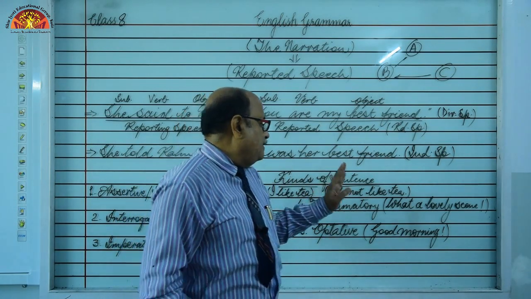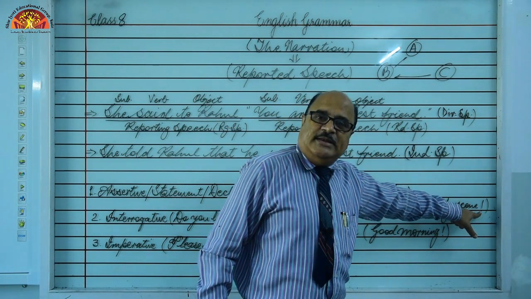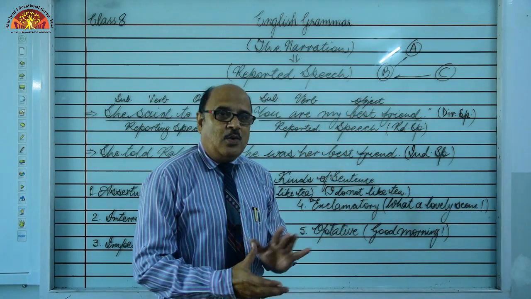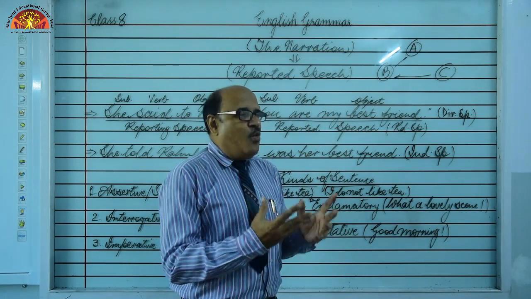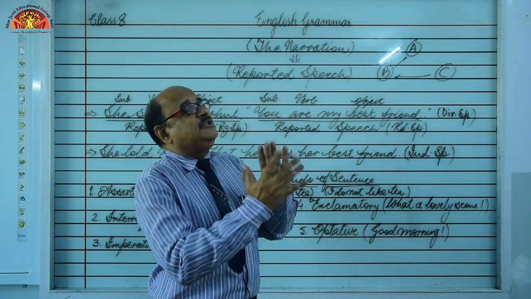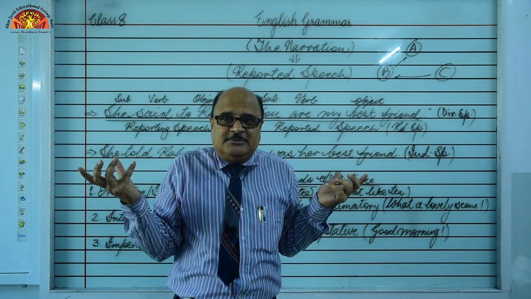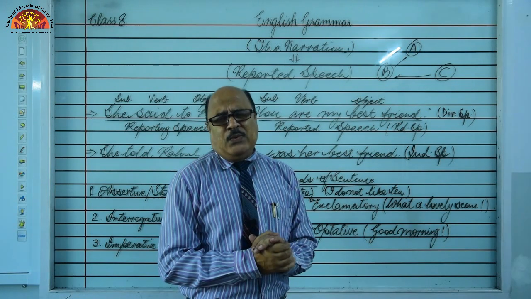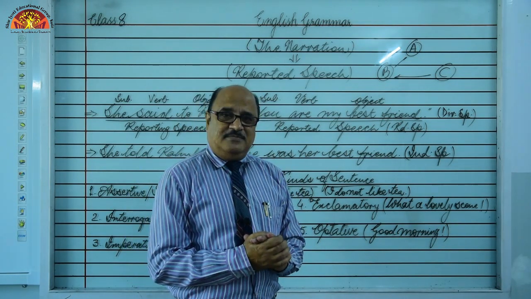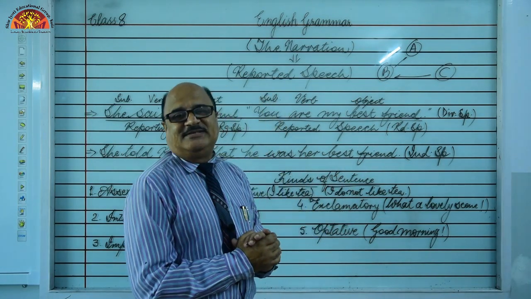For example, what a lovely scene. The sign of exclamation is found here. What a lovely scene. Wow! How wonderful! How beautiful! What a beautiful scene of nature. Hooray! We have won the match. Oh no! Alas, he is dead. So, all these are exclamatory sentences.